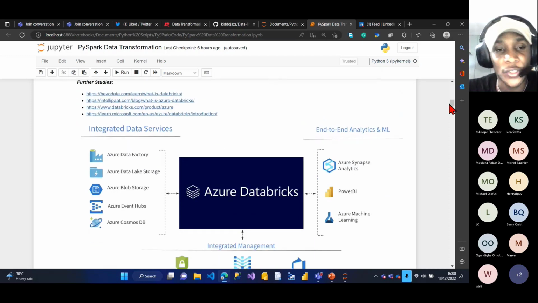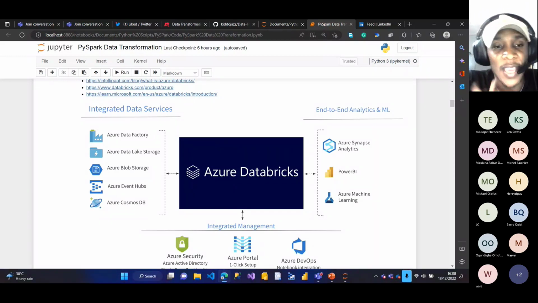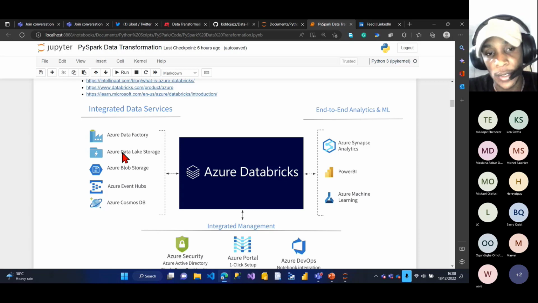So this is basically the architecture of Azure Databricks. It goes with the whole concept of ETL, which stands for extract, transform, and load. Extract means how do you ingest the data? In Azure Databricks, we basically mount the data source. Azure Databricks can collect data from Azure Data Factory, Azure Data Lake, where most times I use Gen 2, Azure Blob Storage, Azure Event Hub, and Azure Cosmos DB. You can collect from multiple sources, also from Redshift and other containers. When I get the data, that's my extract. That's how I ingest my data.